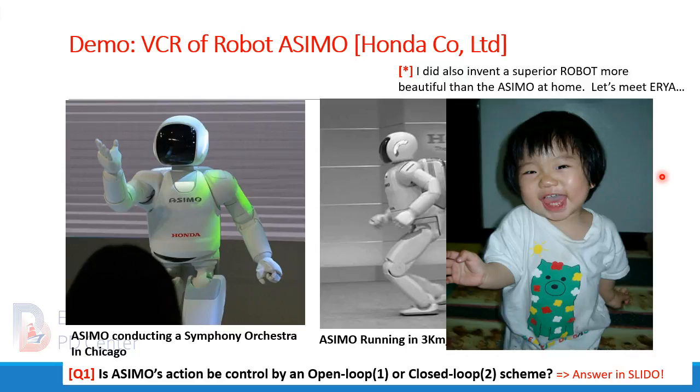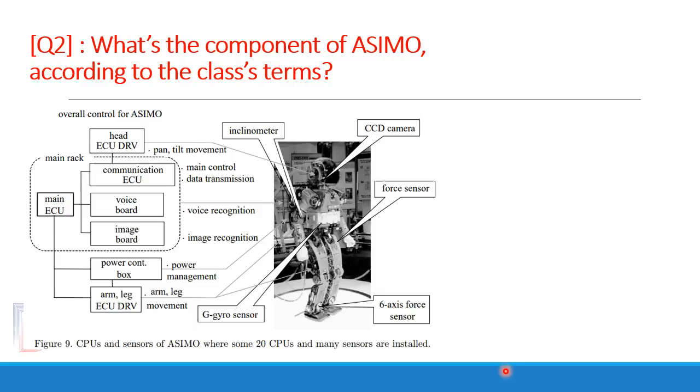And question 1: is Ashimo's action controlled by an open loop or a closed loop scheme? Please answer in the Slido system. Okay, because Ashimo needs such advanced motion, obviously it needs a closed loop scheme.